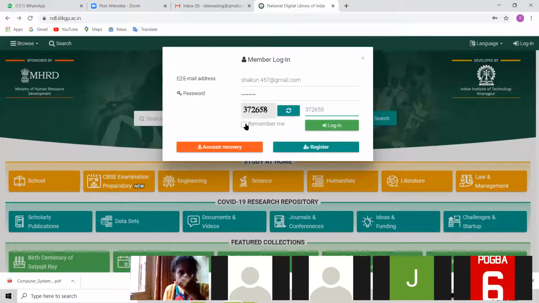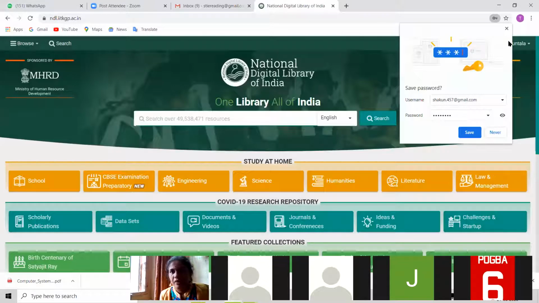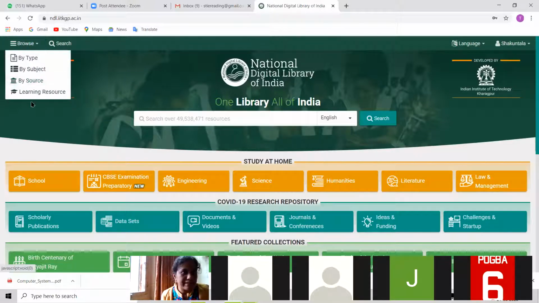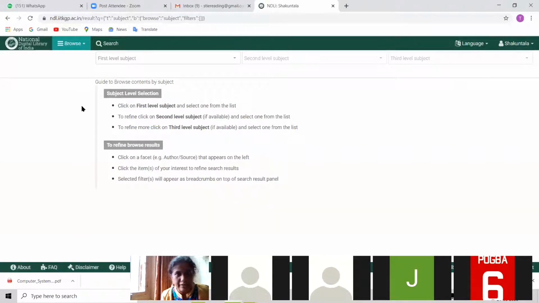If you want your computer to remember your password, then click on remember me, otherwise just log in. I don't want my computer to save my password. See, if you can see here, I'm now logged into NDLI. My name has come over here. Now I can search through NDLI. Okay. You can type your keyword over here. It's a simple search window again. And also you can browse through different subjects. We can see in education, what all things are there.